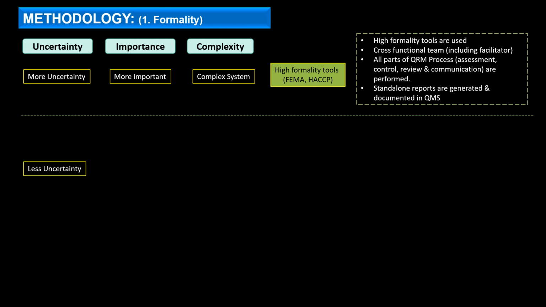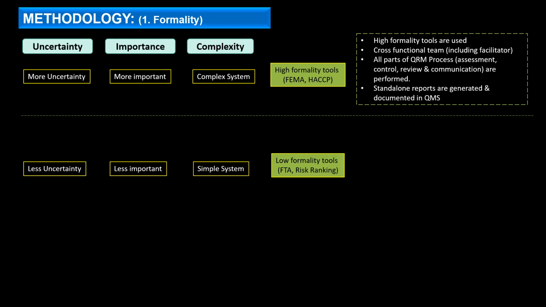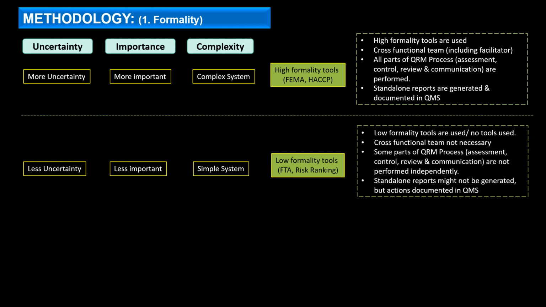And at the other extreme, if there is less uncertainty, a less important decision and the system is simple, we use less formal tools like fault tree analysis, risk ranking, risk filtering. In this case, low formality tools are used, or you may not use any tool at all and just define it on the basis of experience. A cross-functional team might not always be necessary. A few individuals can group together and do it. Some parts of the QRM process, like quality risk assessment, review and communication, are not generally followed and need not be done independently, and standalone reports might not be generated, but actions are documented somewhere as a part of CAPA or QMS in the system.